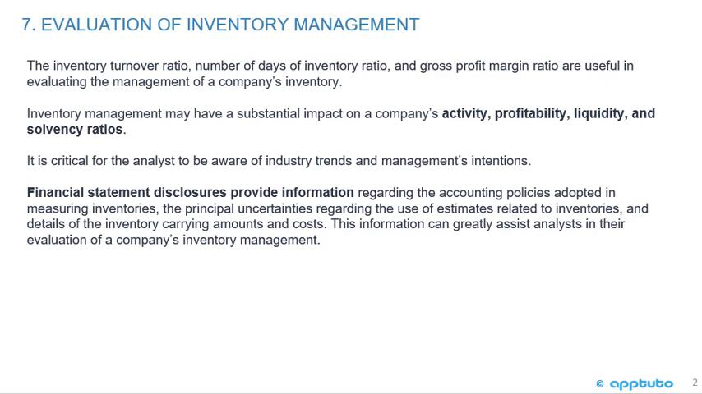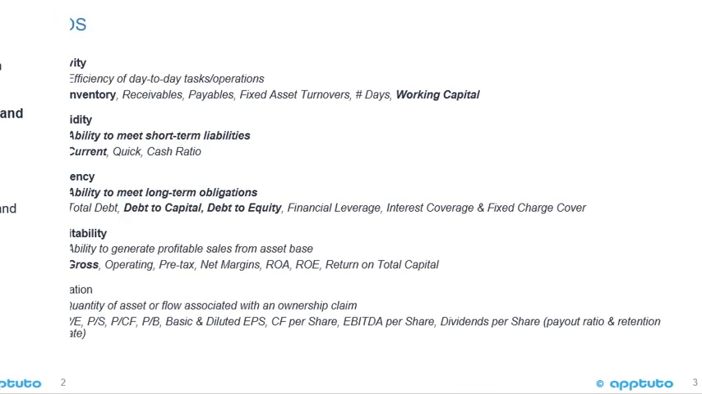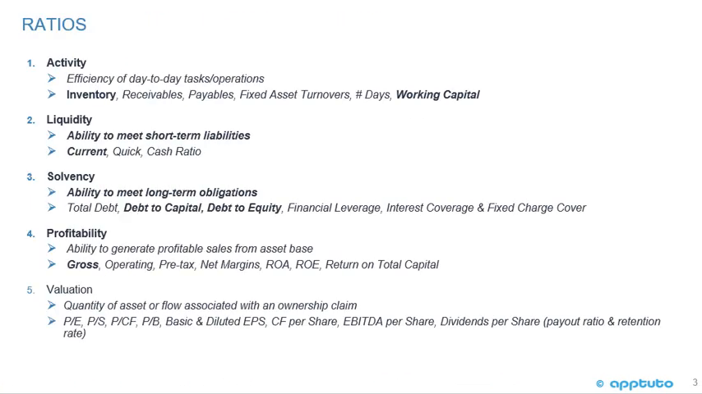It is critical for the analyst to be aware of industry trends and management intentions. Financial statement disclosures provide information regarding the accounting policies adopted in measuring inventories, the principal uncertainties regarding the use of estimates related to inventories, and details of the inventory carrying amounts and costs. This information can greatly assist analysts in their evaluation of a company's inventory management.